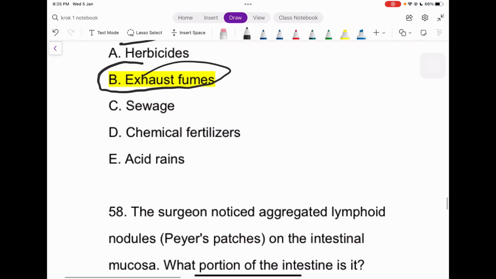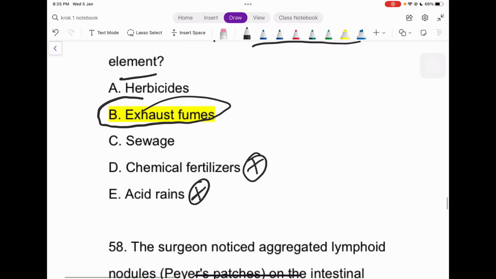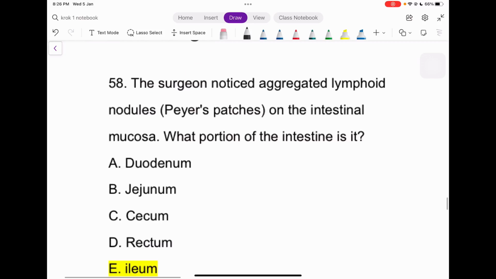So again, acid rains, this doesn't happen every day, right? Acid rains, no, it's not possible. Chemical fertilizers, well, we use that, but these do not contain lead. Sewage, well, it's not alongside the sewage, so this can't be the answer. Herbicides, this can't be the answer itself, because this is not even related to this topic, right? So the only answer possible is the exhaust fumes.